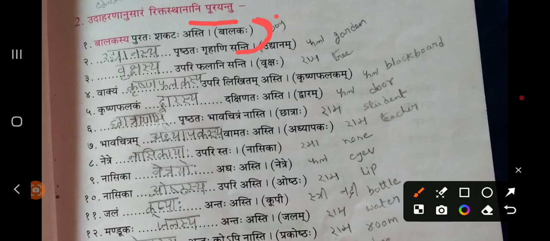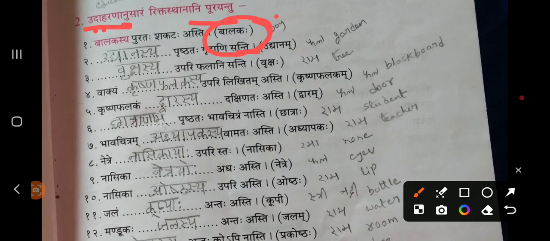Here in the braces, this is a singular form, right? Balakaha means one boy. So if Pradhama Vibhakti singular is given, then what you need to fill in the blank? Shashti Vibhakti singular you need to fill, right? So Balakaha is the Pradhama Vibhakti singular form.